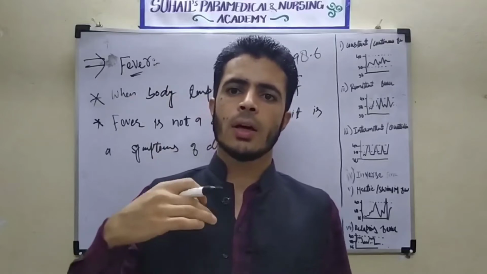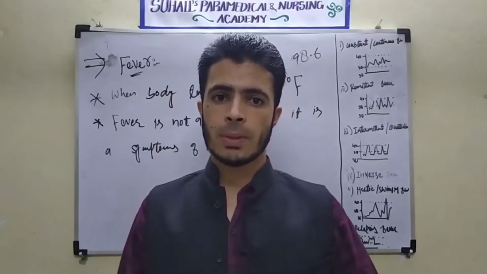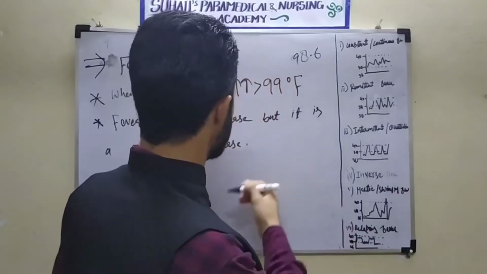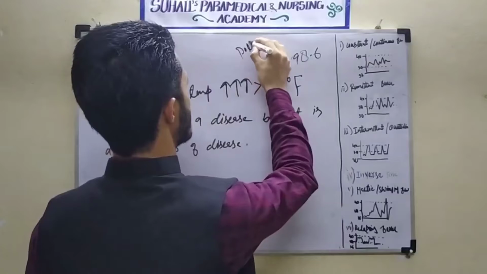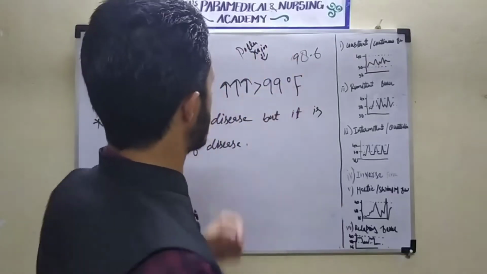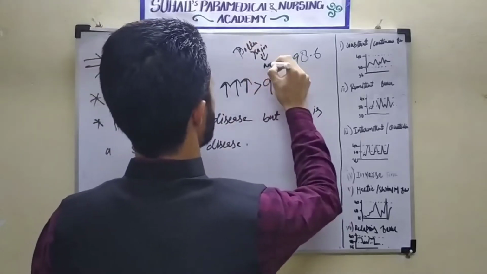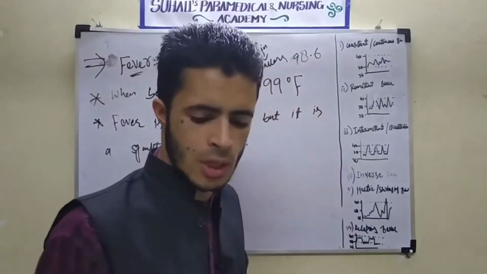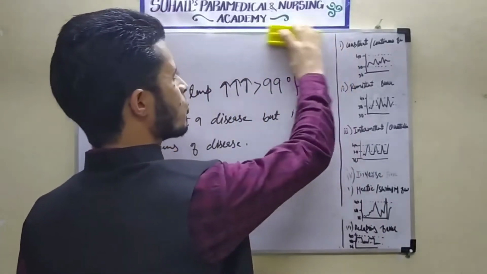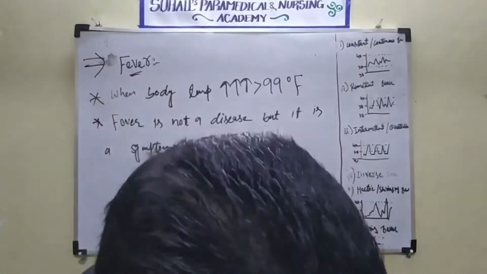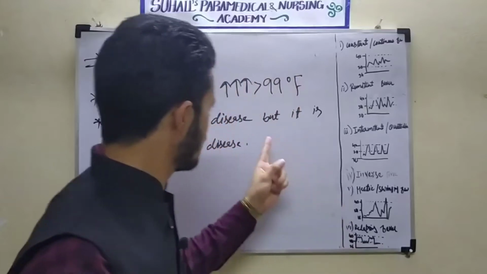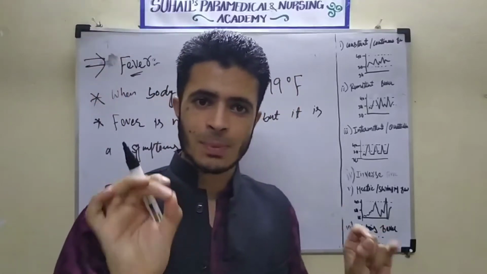Or it may not be an infectious organism, it may be any agent. Suppose pollen grain is there. Pollen grain causes allergy, which is called pollen allergy. Pollen grain is also one type of antigen, an antigen that was not seen by our body before. So it is not a disease. It is a symptom of disease.